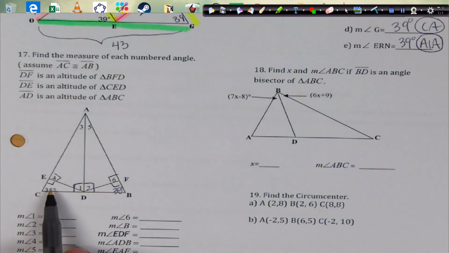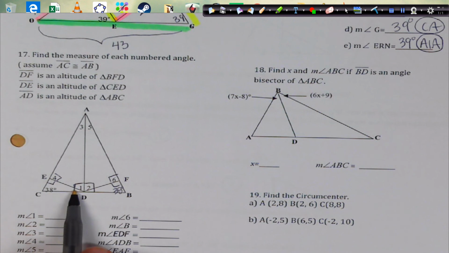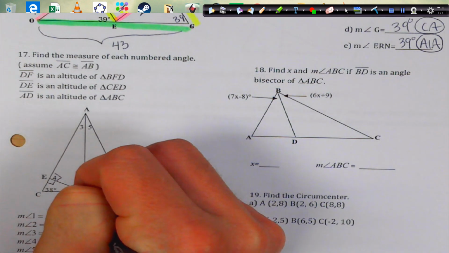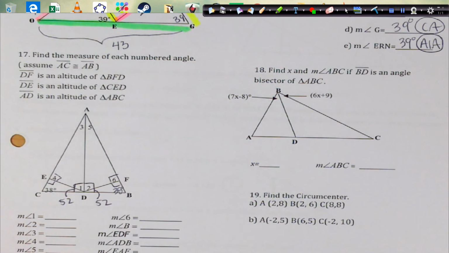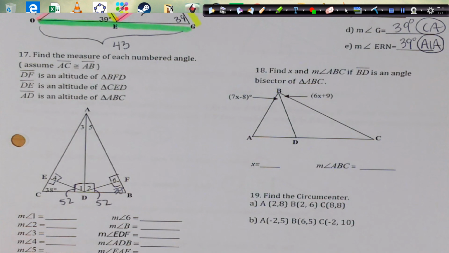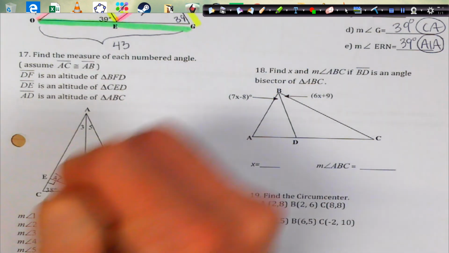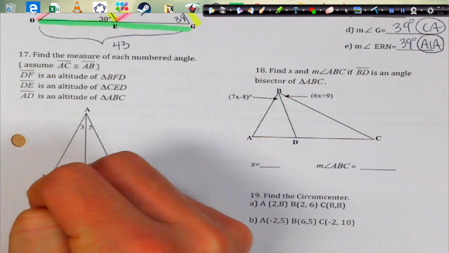Well, if we have 38 and 90, I can find this angle right here by doing 38 plus 90 and taking that away from 180, and I'm going to get 52 degrees in these little guys right there. And the whole thing is 90, so if I subtract that, these guys are 38 degrees. So we get 38 and 38.